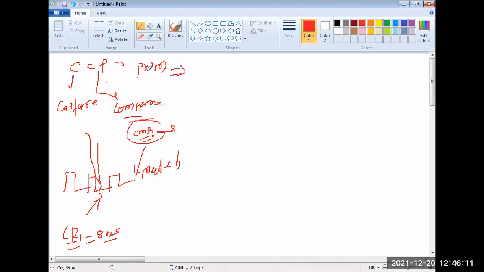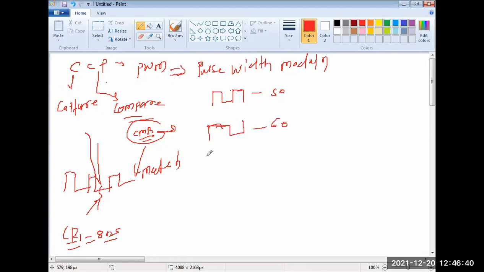Then we have the PWM generation. काय सांगितलं PWM चं? If you see the PDC or the analog communication, we know the meaning of PWM, pulse width modulation. यात काय होतं? The width of the carrier pulse is going to change. If it is 50%, if I want more than that, I can increase it. It will be 60%. I can produce 70% also. This will be 70%. I can produce 80% also.